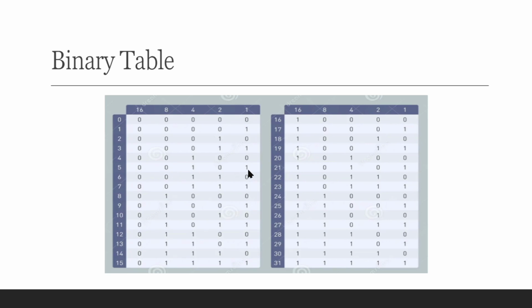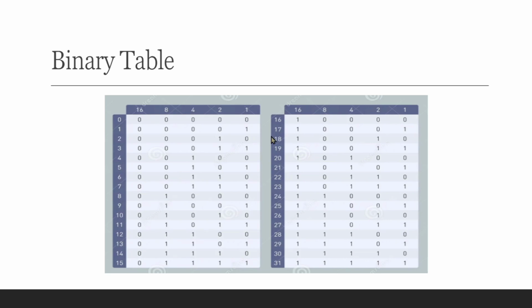So this is how we'll be adding for multiples. Let me directly go to 8. We already have the value 8 in the binary axis, so we'll be getting 0 1 0 0 0. For 9 we need to add 8 and 1, so that is 0 1 0 0 1. Since we use only binary values, that is 0 and 1, we need to keep 1 at the exact position or the adding position, whereas all the remaining positions will be written as 0. So this is about the binary table.